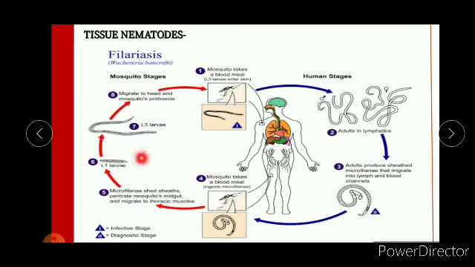Then L1 larvae form and L3 larvae develop and migrate into the head of the mosquito and the proboscis. The mosquito takes a blood meal, and through the proboscis the L3 larvae enter the skin of the human host. Then in humans, the adults in the lymphatics proliferate and produce sheathed microfilariae that migrate into lymph and blood channels. Okay.